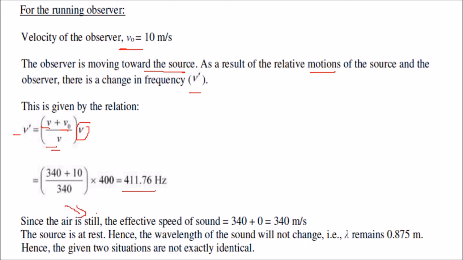And since the air is still here, the effective speed of sound will be 340 plus 0, so it will be 340 meters per second. The source is at rest, so the wavelength of the sound is not going to change. Lambda will remain 0.875. So these two given situations are not exactly identical, they are different.